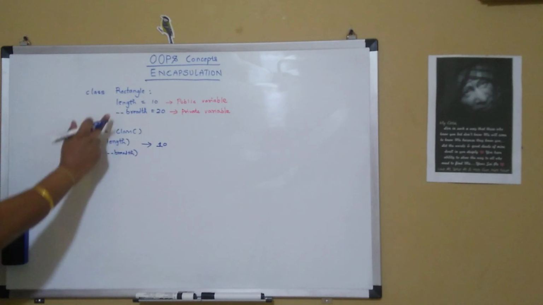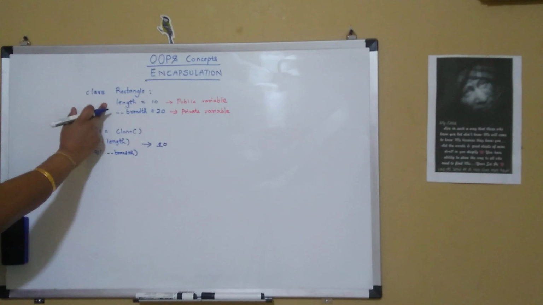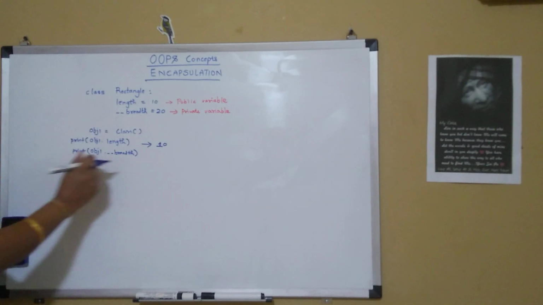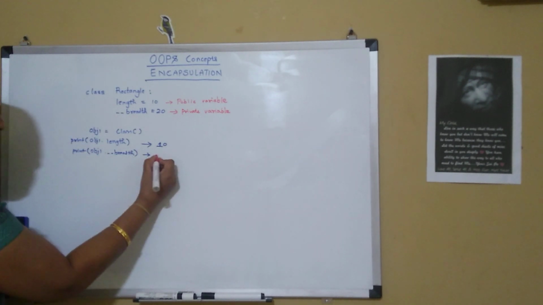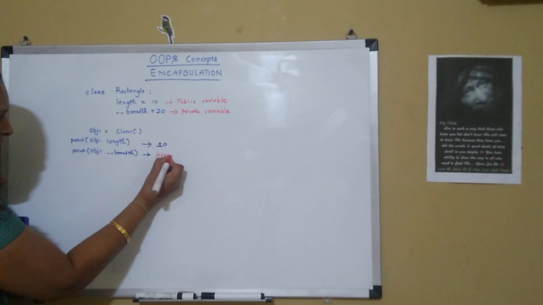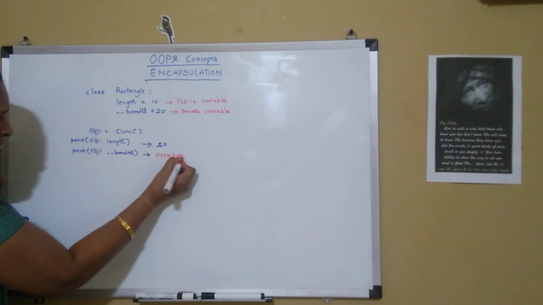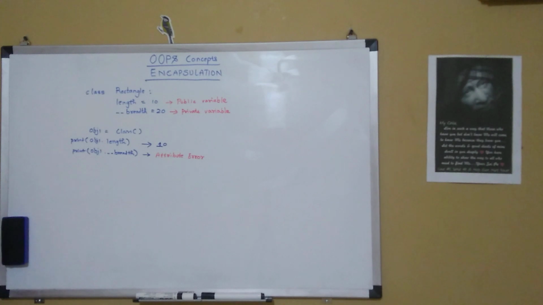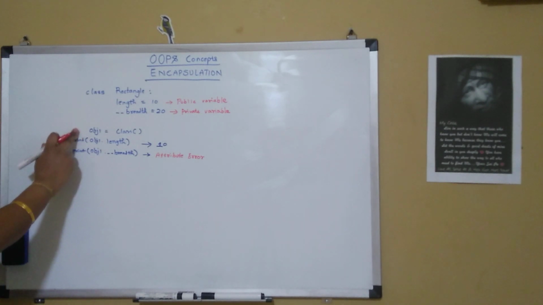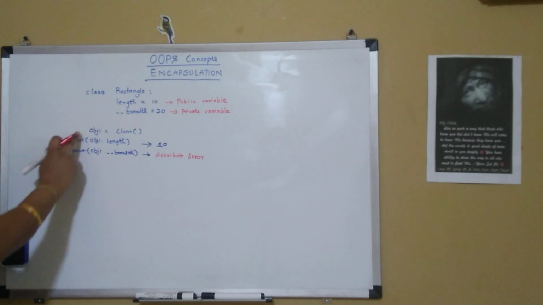But since breadth is a private variable, it cannot be accessed outside the class. So it gives an attribute error, telling that this particular breadth cannot be accessed by the object.